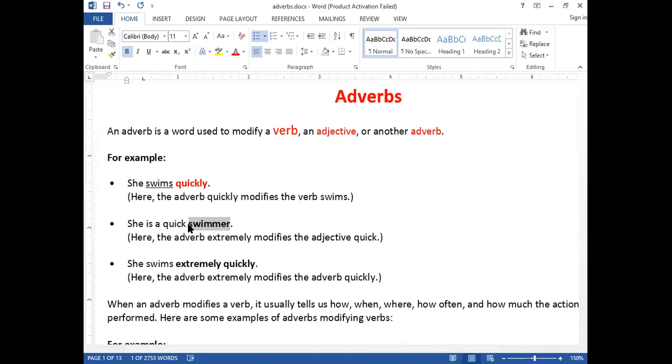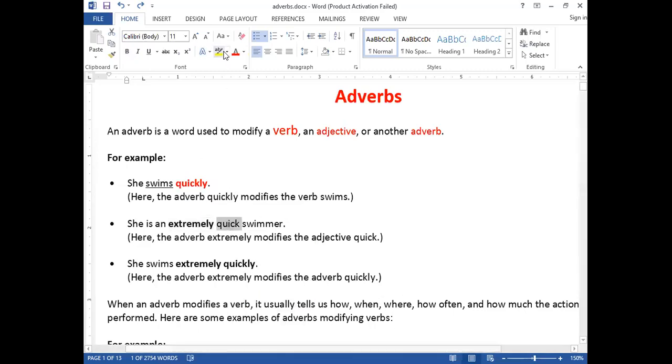Now I want to modify an adjective. An adjective gives more information about a noun or pronoun. Now I want to use another adverb here. She's a quick swimmer. So quick is an adjective. It modifies swimmer. And now, extremely quick. Extremely modifies what here?